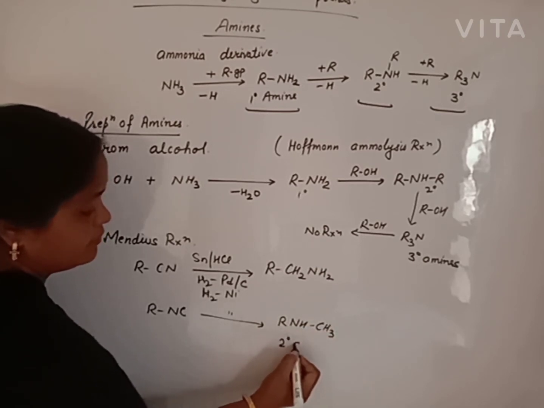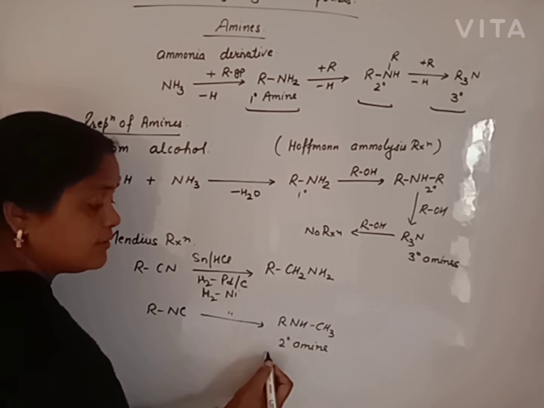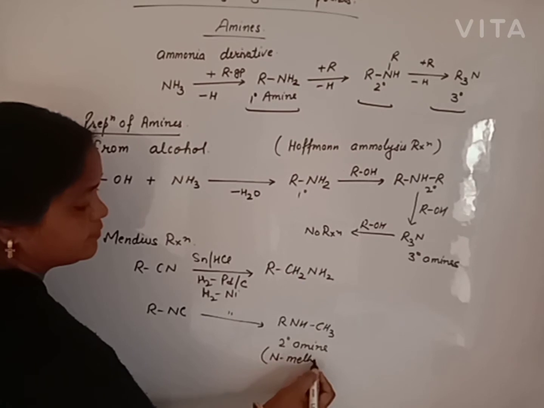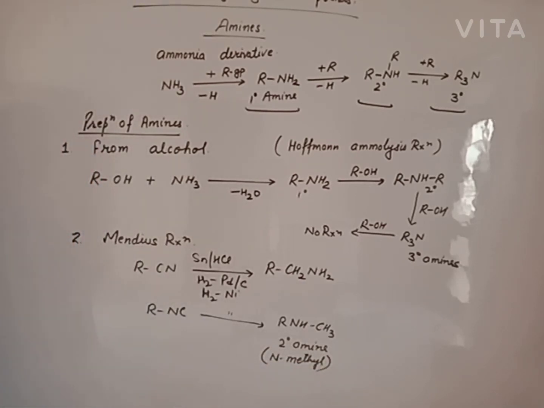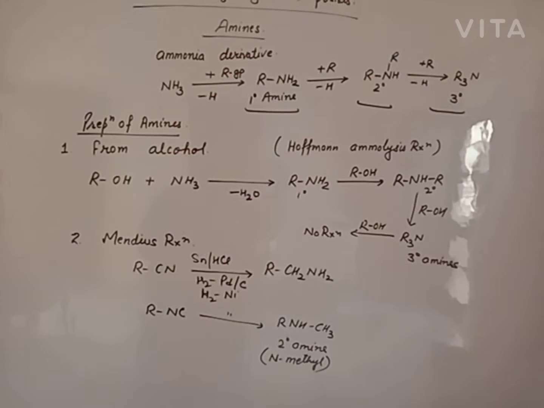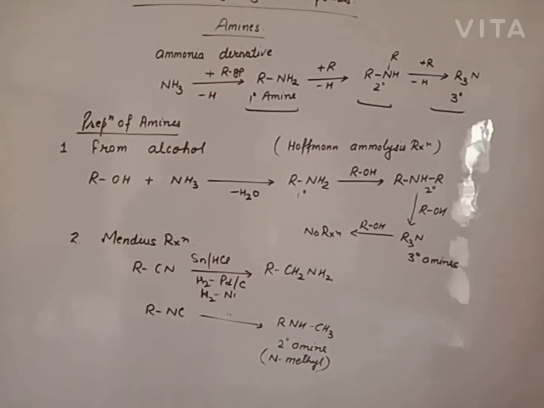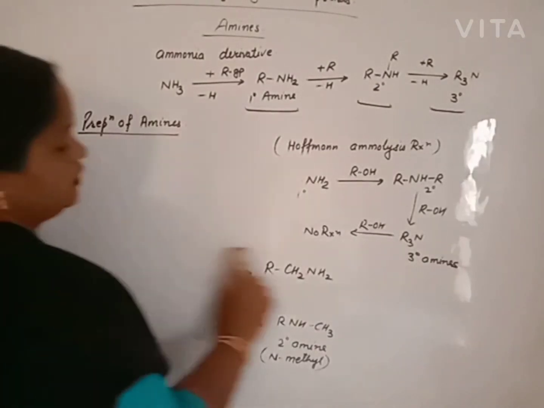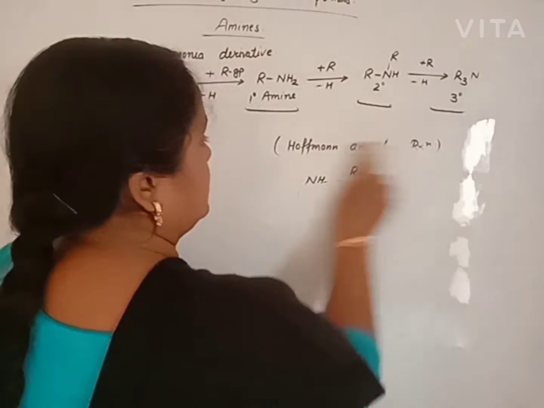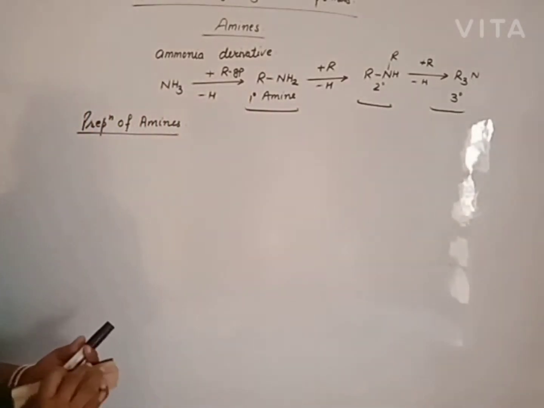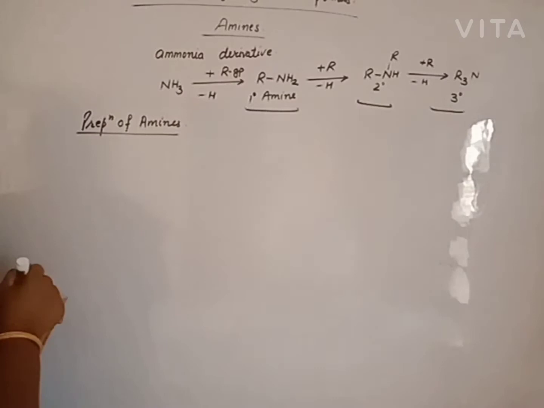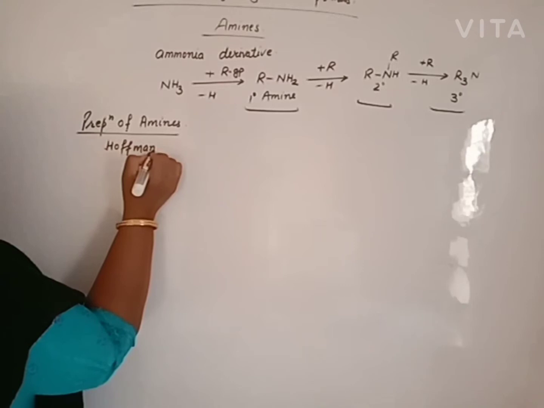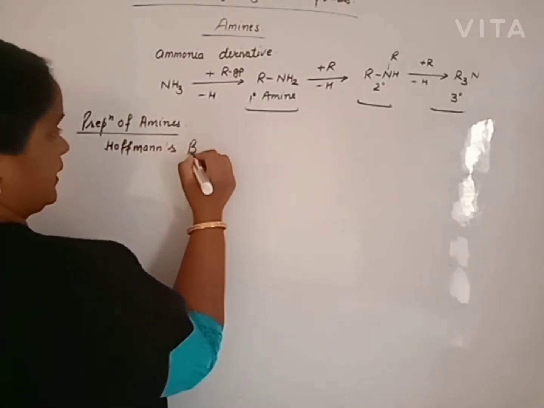By any method we will get primary amine from a cyano compound and secondary amine from an isocyano compound. Beta, the secondary amine is necessarily N-methyl amine. Now another reaction for the preparation of amine is the Hofmann mustard oil reaction. Next one is the Hofmann bromamide reaction.